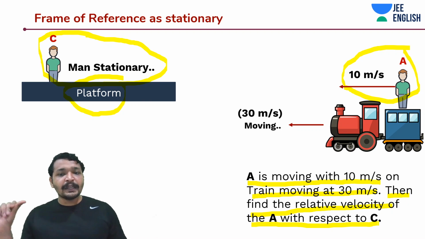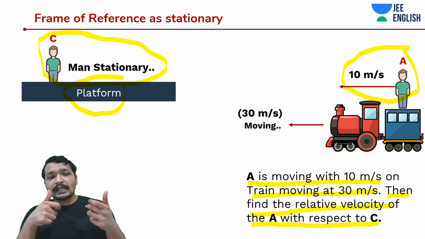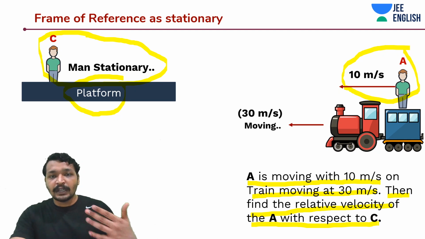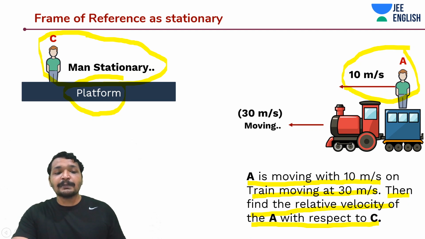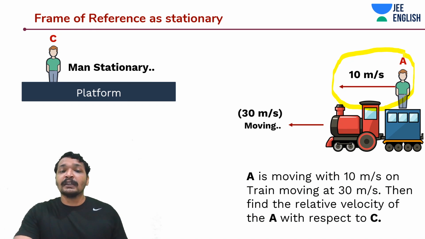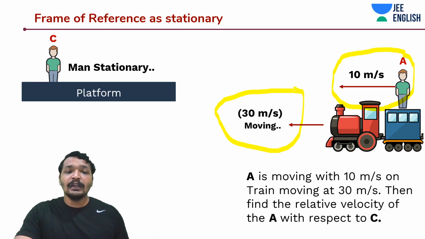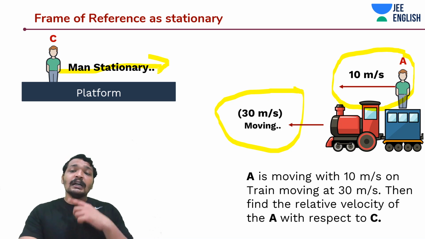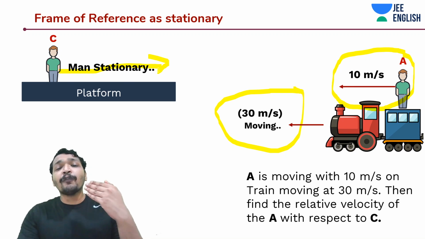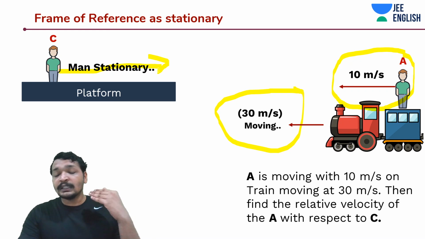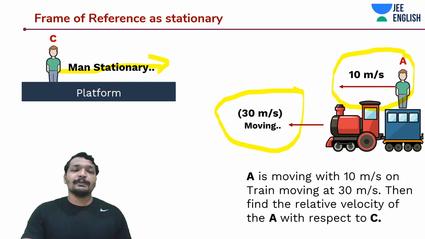So what is the speed that C sees, let's say with a radar gun or a Doppler gun with which it is assessing speed? Let's say we are standing on the stationary platform and we are assessing the speed of this person A who is moving on the train with 10 meters per second, where the train itself is moving with 30 meters per second, and we are measuring with this gun. Then what would be the speed that we see? We would see that this person A is moving with a speed of 40 meters per second.